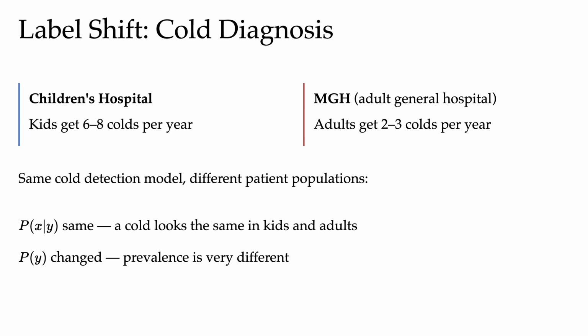So the model arrives at the general hospital while it is still calibrated for a world full of colds, and it starts over-predicting them in the adult population. Even though the symptom evidence is still meaningful, the model no longer knows how common colds are in this new environment. And that mismatch alone is enough to make a clinically deployed model flag healthy adults at an alarming rate. Let's see the math behind this example using some contrived numbers.